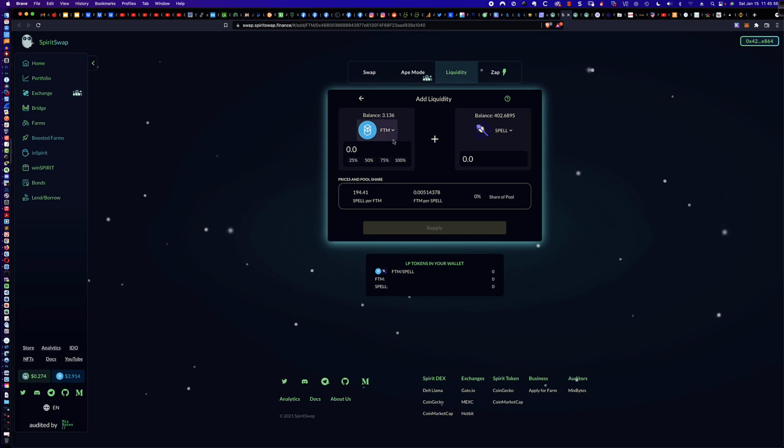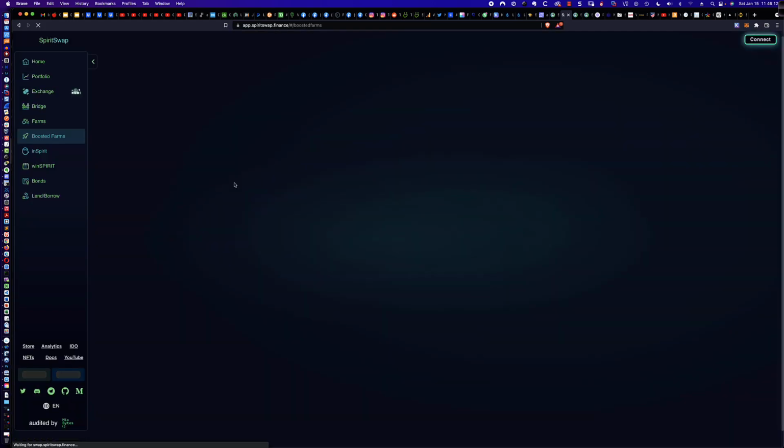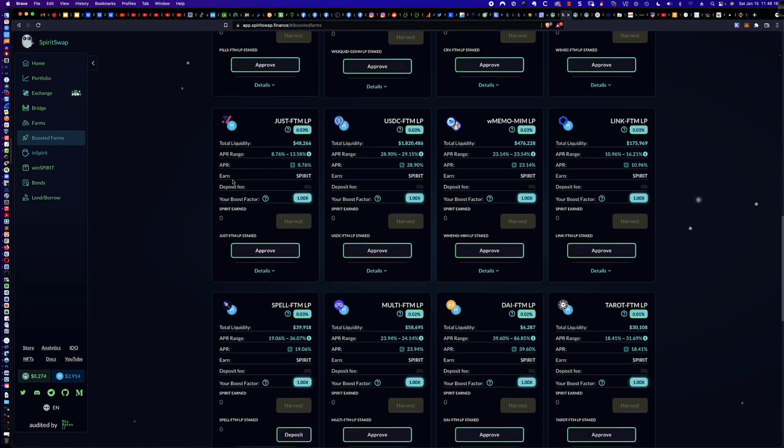It actually already filled in FTM and Spell for me. So I would go ahead and click 50% or 25% or whatever I was going to do, and create the liquidity pair. Then you've got your liquidity token. Then you would go back to the boosted farm, come here, and deposit it. Now, remember, we're on Spirit Swap.